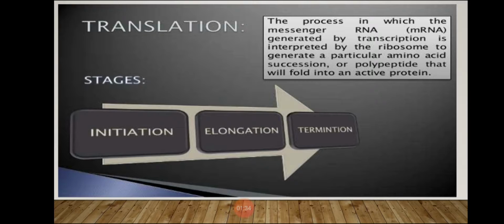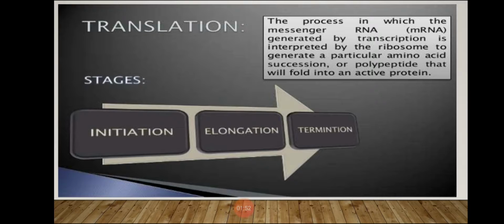So translation is the mechanism in which codons of mRNA are translated into specific amino acids in the sequence form of a polypeptide on ribosomes. Let us start.